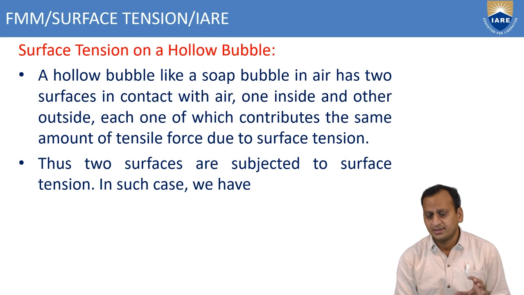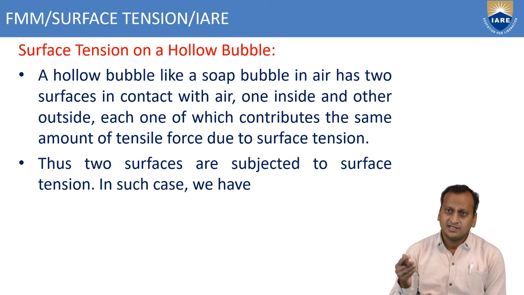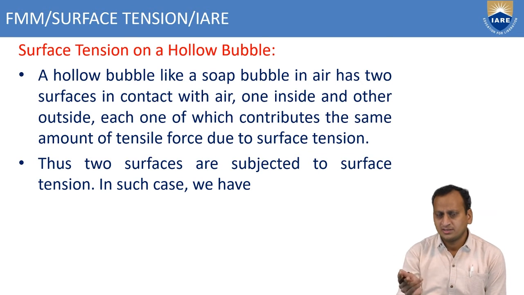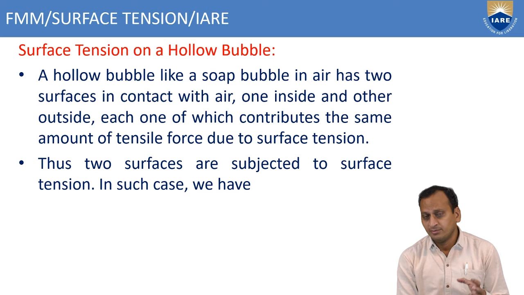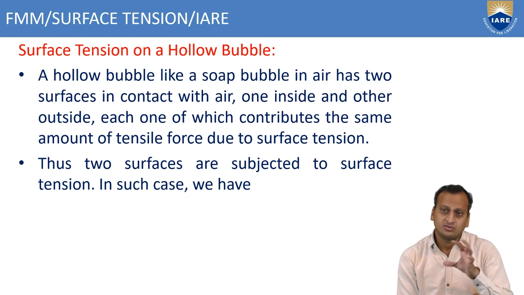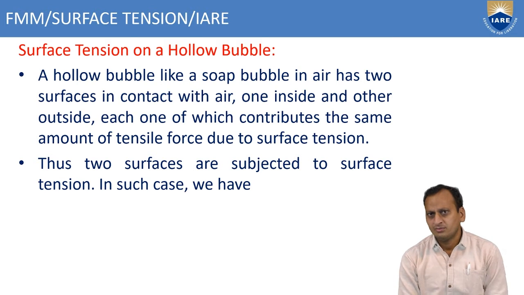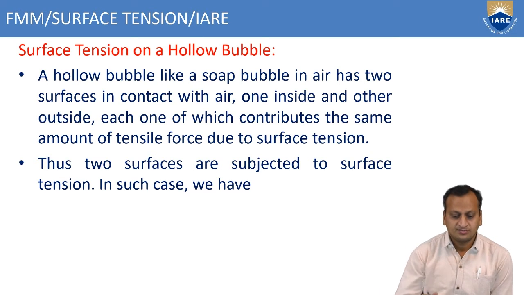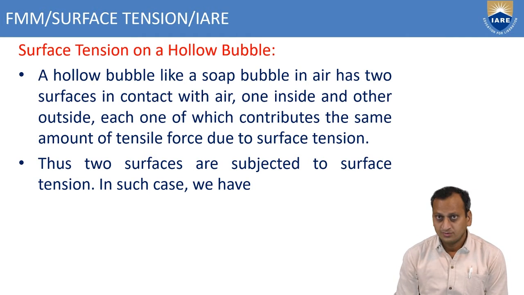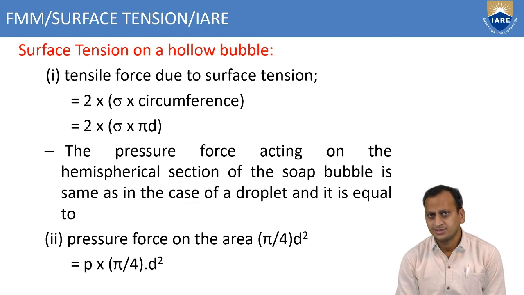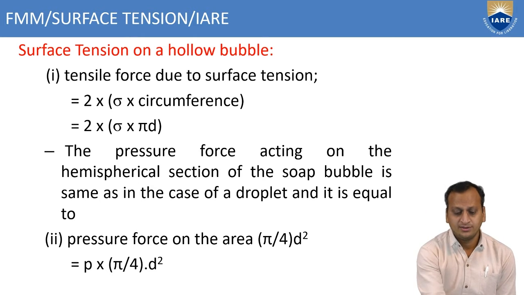In this hollow bubble or soap bubble, the membrane will be in contact with air inside and outside. Therefore, there are two contact points for a surface membrane, an elastic membrane, otherwise a membrane under tension. It is in contact with air inside as well as air outside, so you have to multiply by 2. Those two surfaces are subjected to surface tension. In such a case, we have the tension force due to surface tension, sigma into pi d.